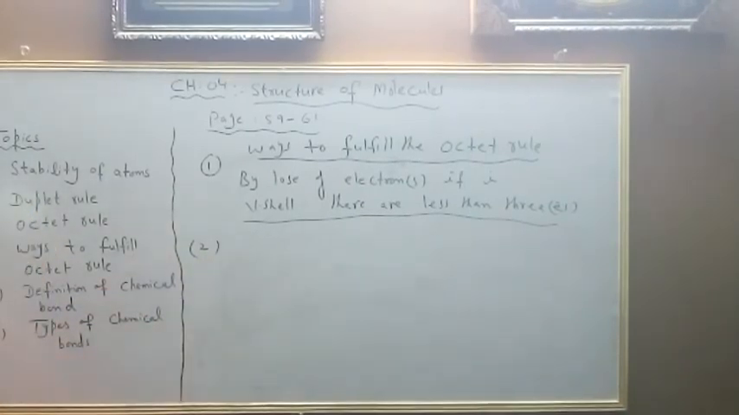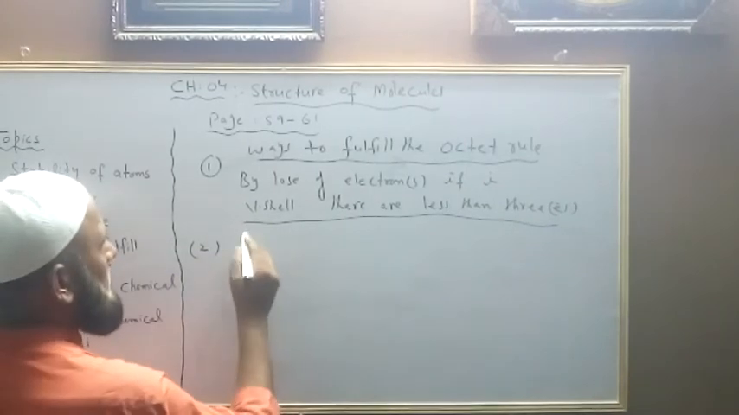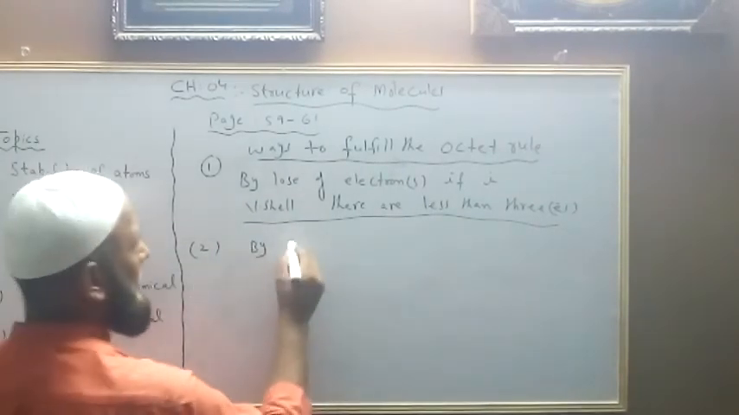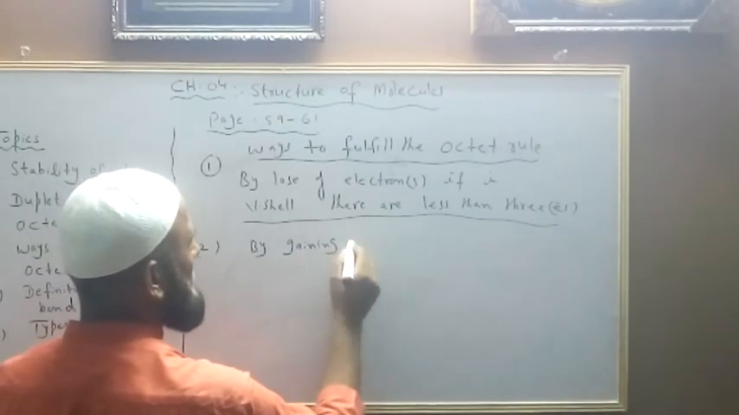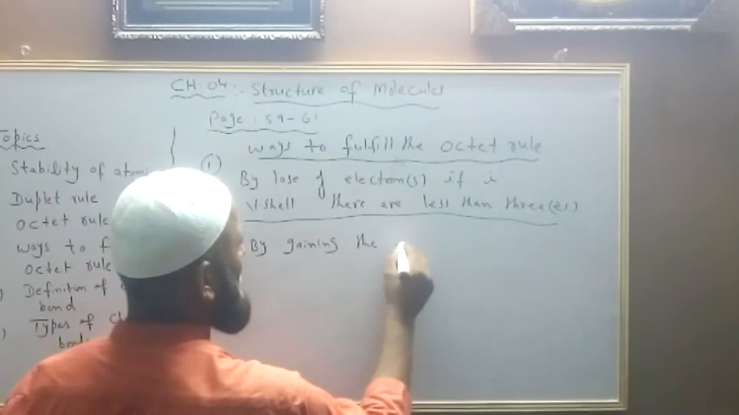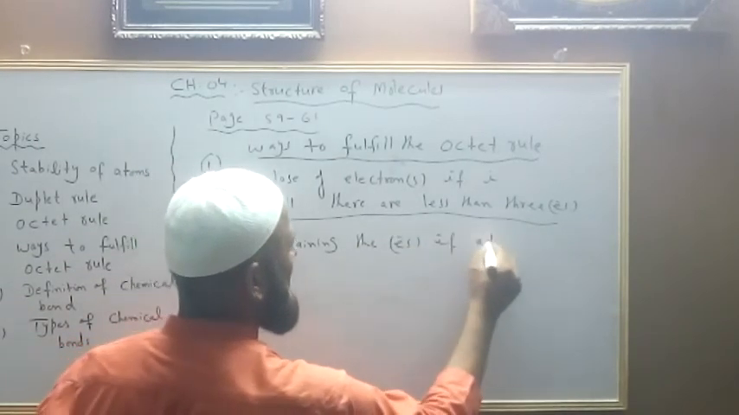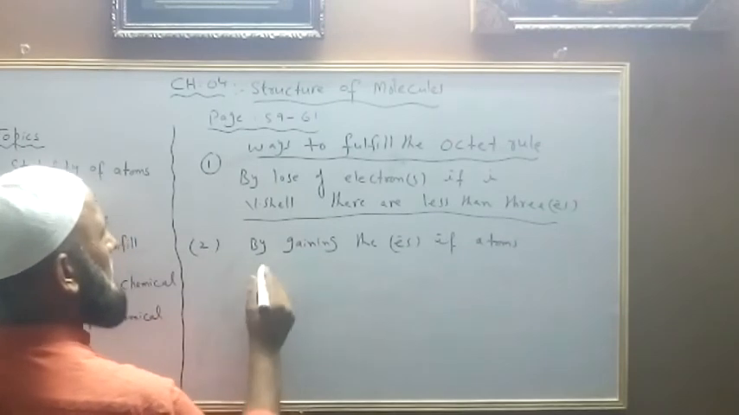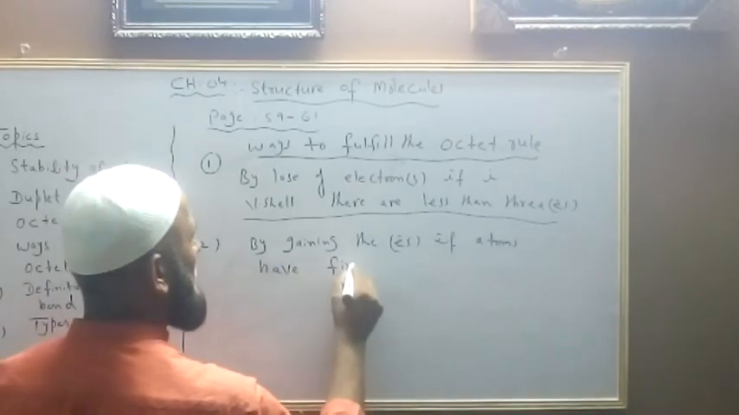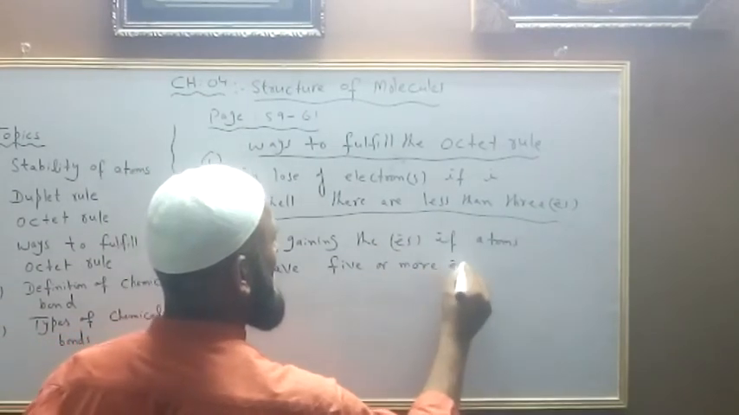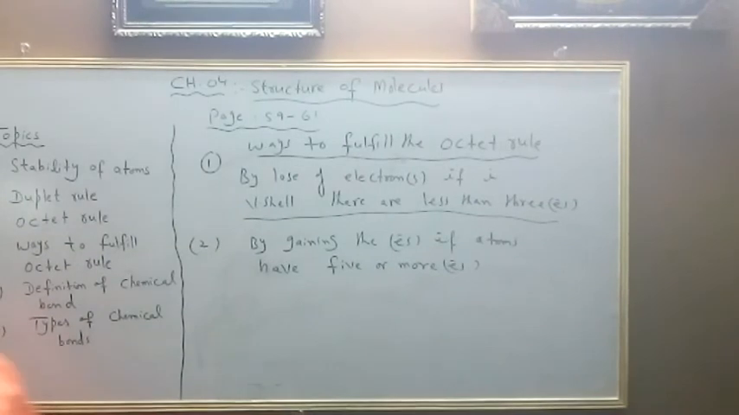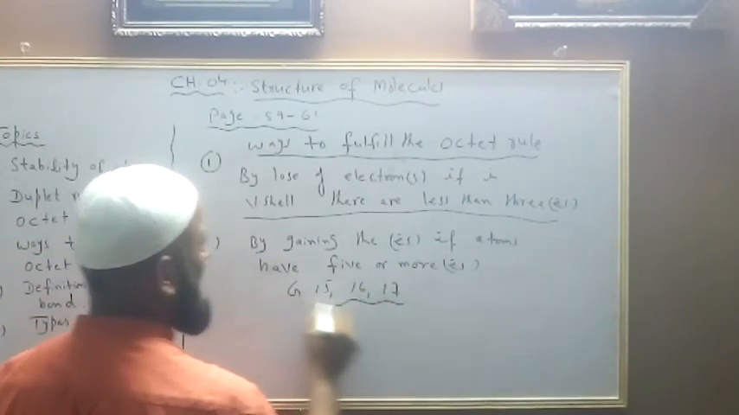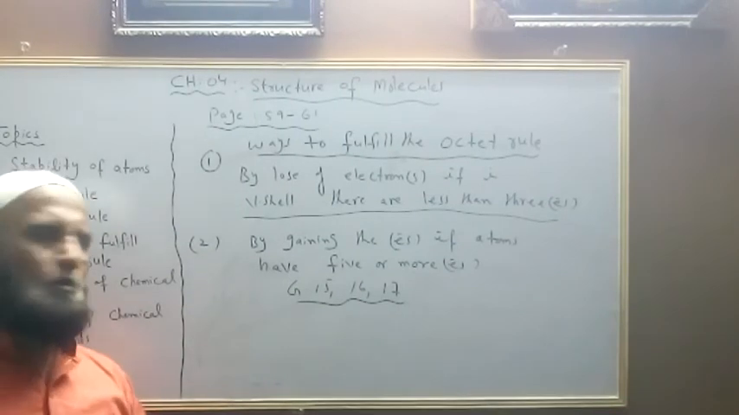Secondly, by gain of electron: if atoms have 5 or more electrons in the valence shell, they would obey the octet rule by gaining electrons. Group numbers 15, 16, 17, these group elements gain electrons to obey the octet rule.